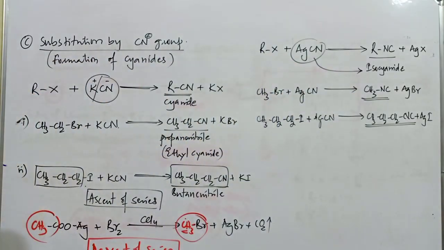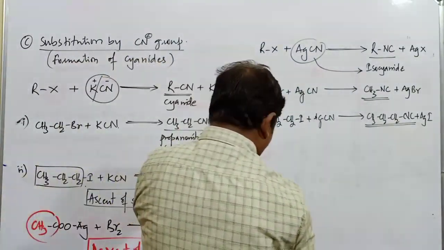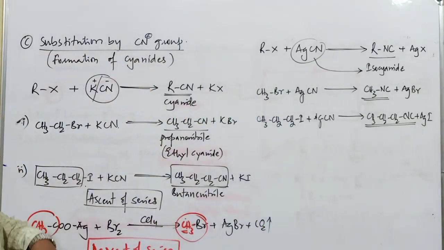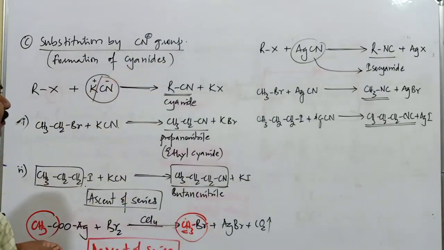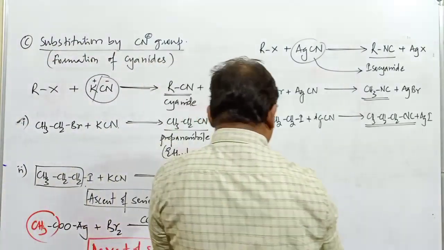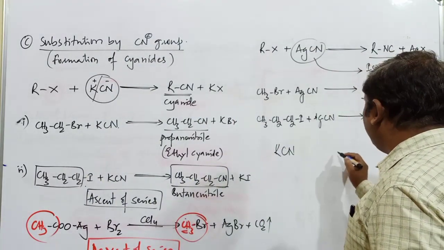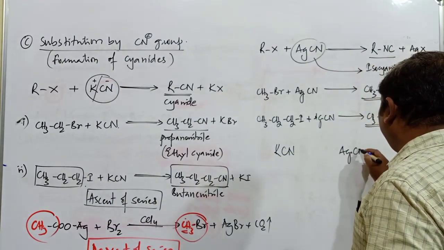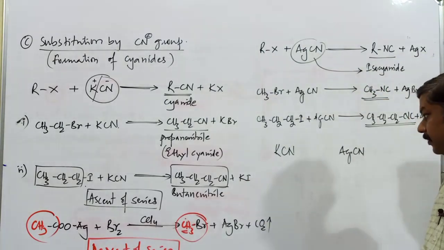What is the difference in case of these two compounds? That is a very important point here. Even in board examinations they may ask about the difference in formation of product between potassium cyanide and silver cyanide. If you observe the compounds carefully, you will get the reason for this difference in product.